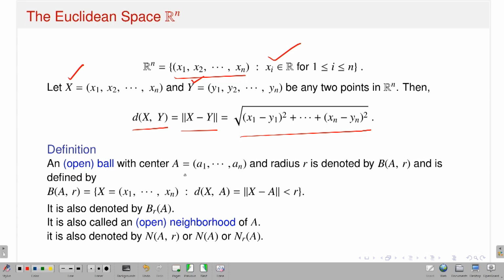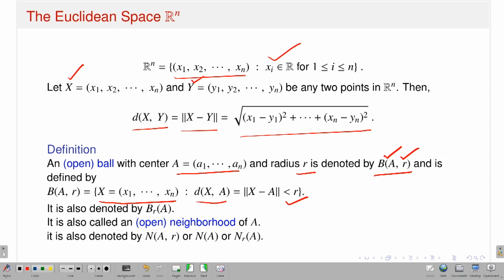Once I have the notion of distance in n-dimensional Euclidean space, I can talk about the notion of an open ball. What is the definition of an open ball? An open ball centered at capital A, which is (a1, ..., an), with radius r, which I denote as the ball of center A and radius r, is the collection of all those points x in Rn such that the distance between x and A is strictly less than r.